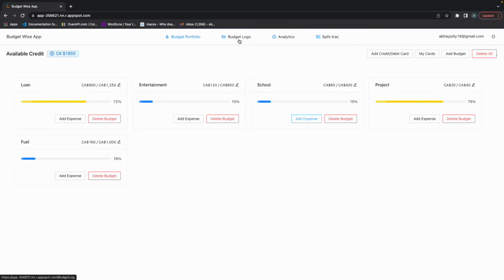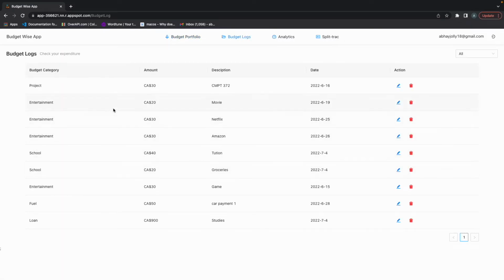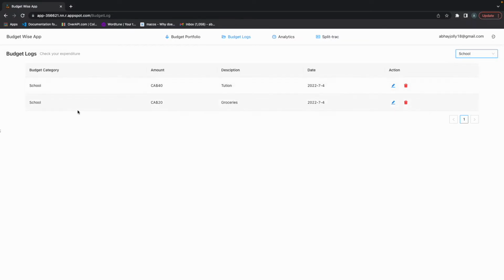When I click on the budget logs tab, I can view all these expenses and the date they were added or modified on. Here you can also sort them by budget category. So let's say I click on school, we can see the groceries expense that we just added. Now you have the ability to delete or edit these budget logs. Let's say I want to delete my tuition budget log. I can just click on delete, and there is a confirmation so that you don't click on it by mistake and it gets deleted.